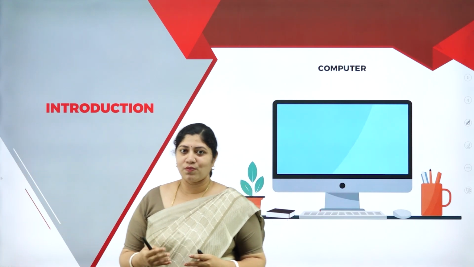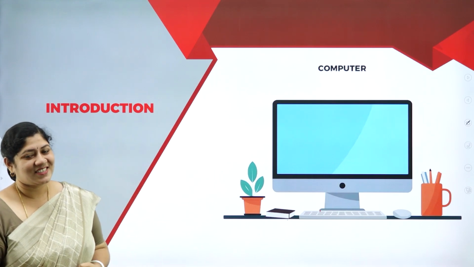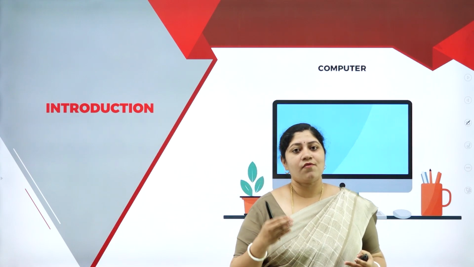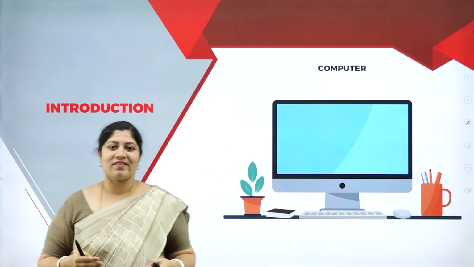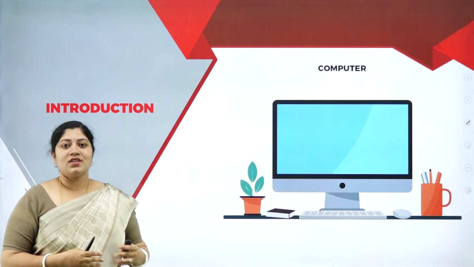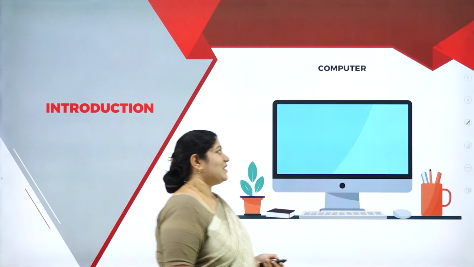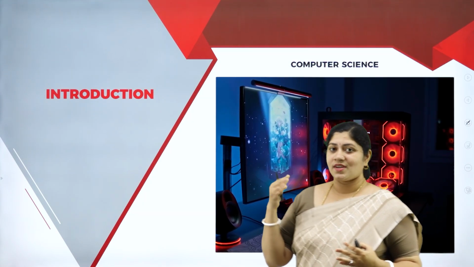But let's move forward and understand who's the father of computer. Yes, I know that we all know this because we have been learning it from our complete primary schooling, right? So obviously, Charles Babbage is the father of computer, correct? Yes, it is. So up next, let's understand what computer science is.